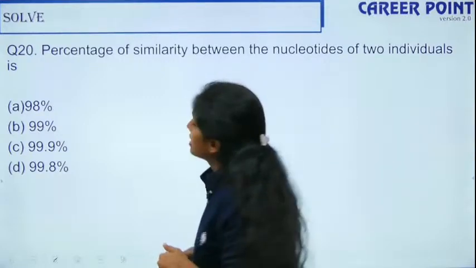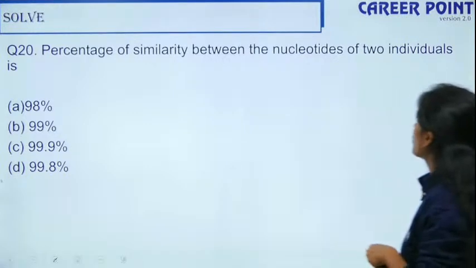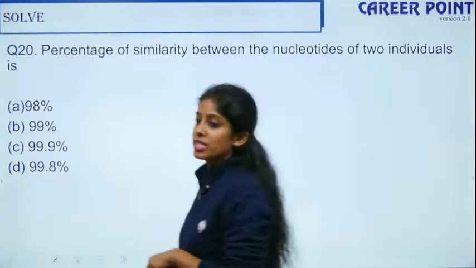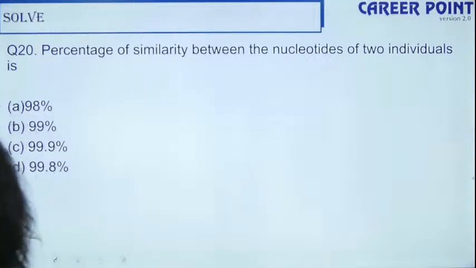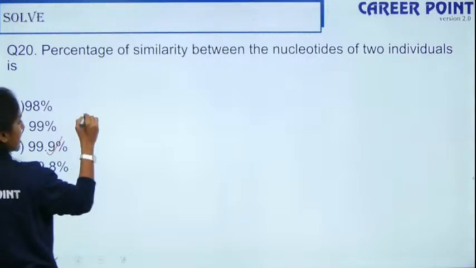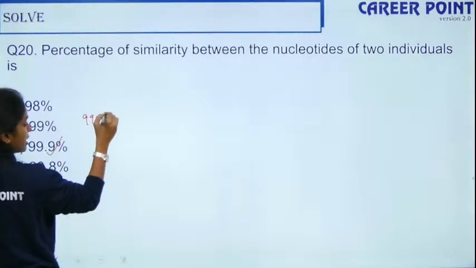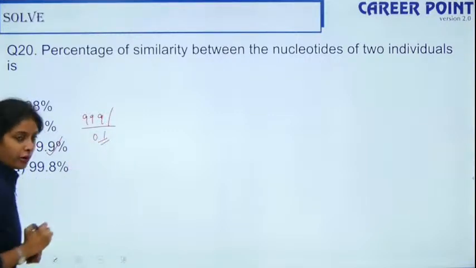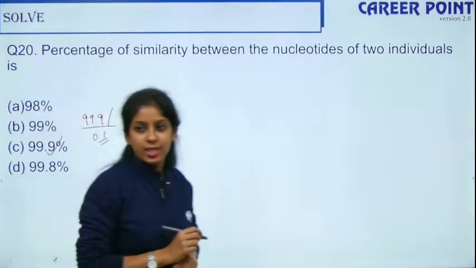Yes. So percentage of similarity between the nucleotides of 2 individuals, we spoke about this in your DNA fingerprinting. Yes, absolutely right. So it is 99.9%. We are all similar. So the 0.1 is where we all differ. That is why I am different. That is why you are different.